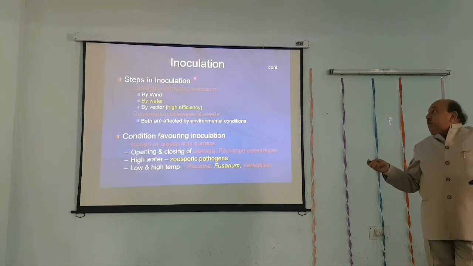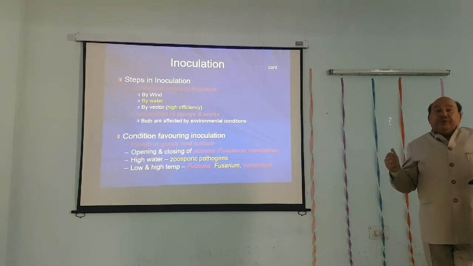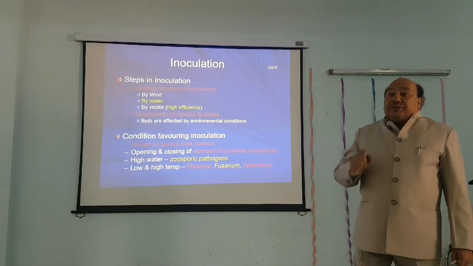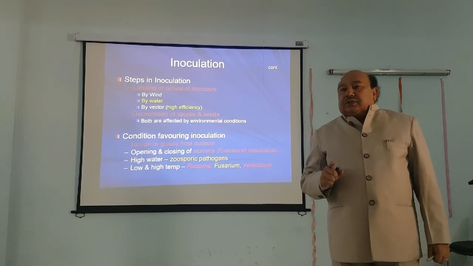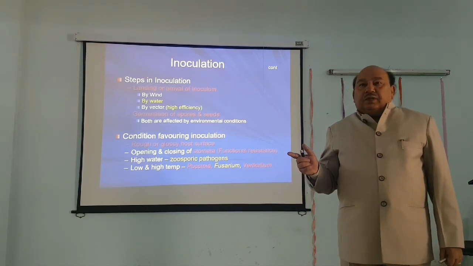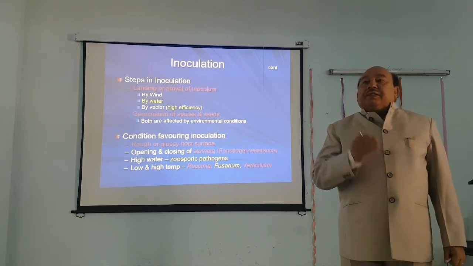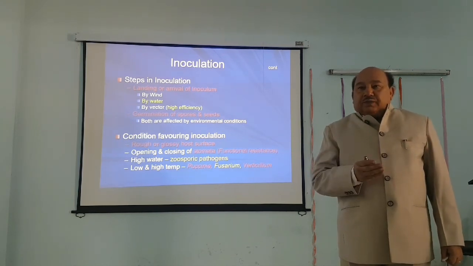So everywhere you look, the environment plays a very important role. Unless the environment is suitable for the pathogen, the disease will not take place. Maybe the pathogen is present in the vicinity of the field, maybe the pathogen is present on the host.